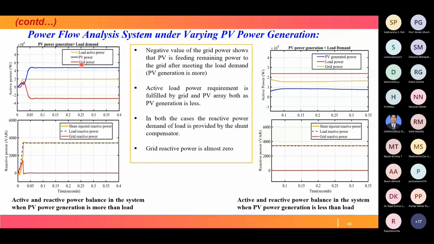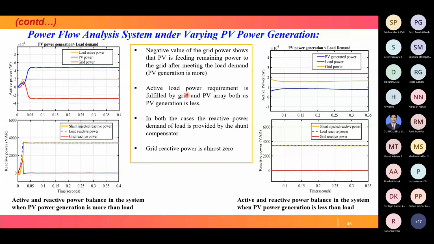And in the reverse case, PV generation is less than load demand. PV is blue, so blue is less than the load demand, which is red. So PV is at a lower level and the load is higher. Then what will happen? Grid power. Both the active load power requirement is fulfilled by the grid and the PV array. Both grid and PV array meet the load requirement.